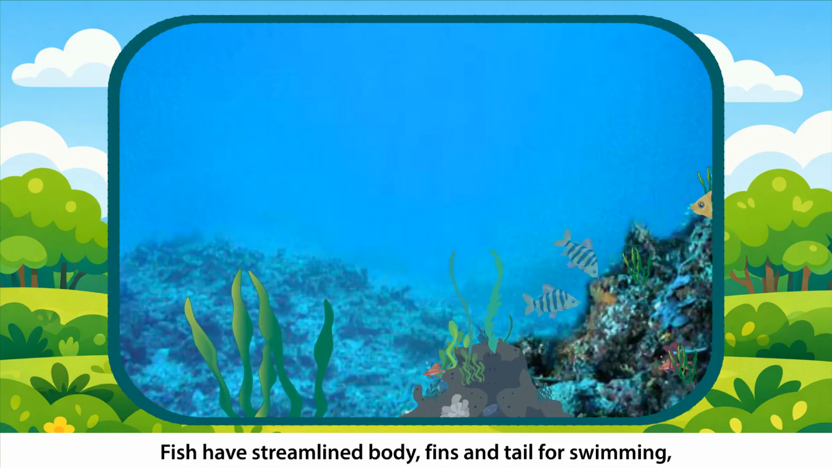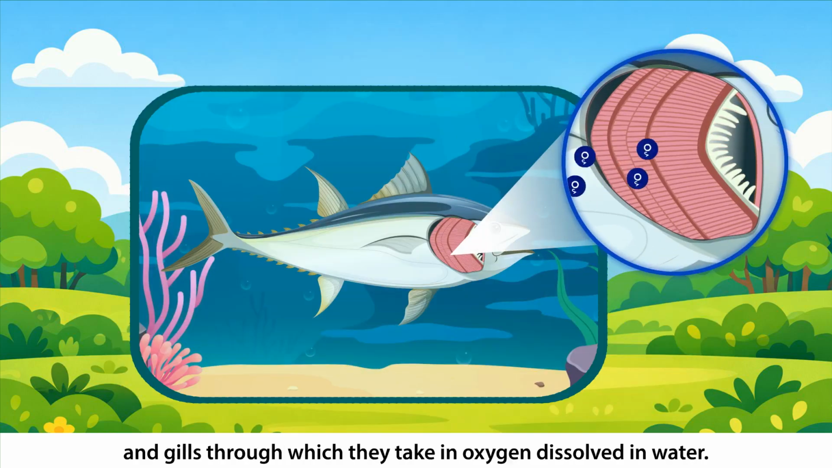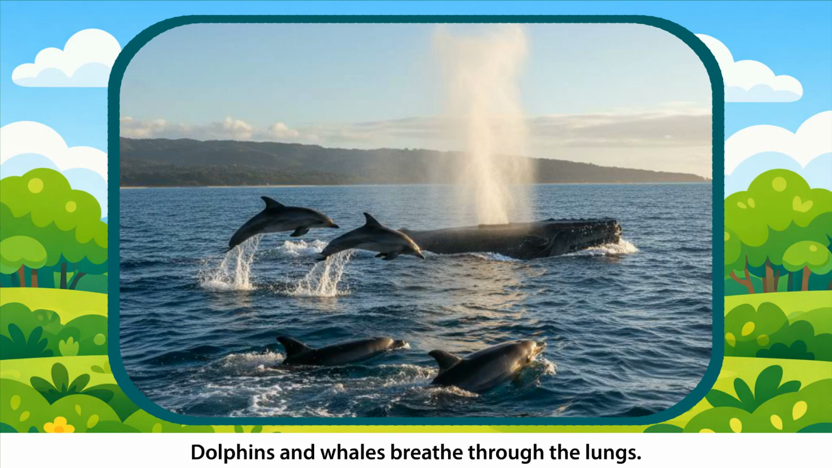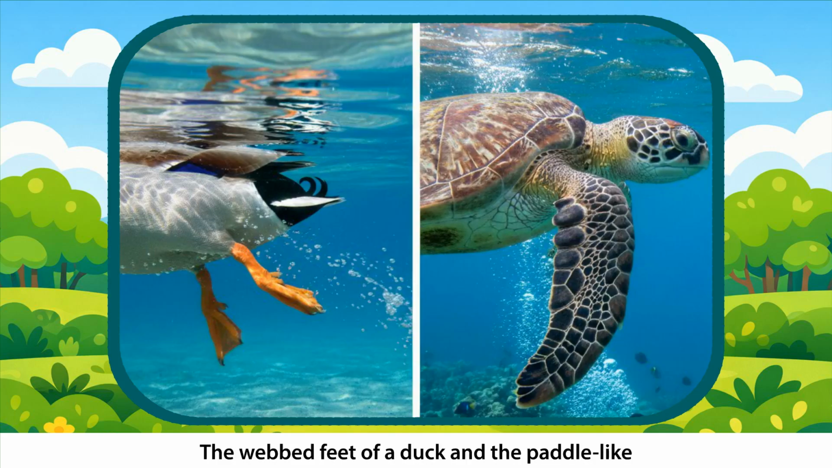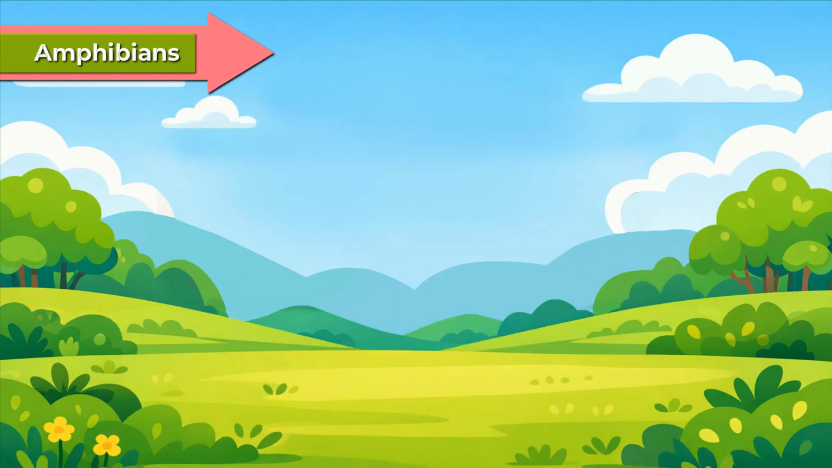Adaptations. Fish have a streamlined body, fins and tail for swimming, and gills through which they take in oxygen dissolved in water. Dolphins and whales breathe through the lungs. They come to the surface of water for breathing. The webbed feet of a duck and the paddle-like flippers of a turtle help them in swimming.